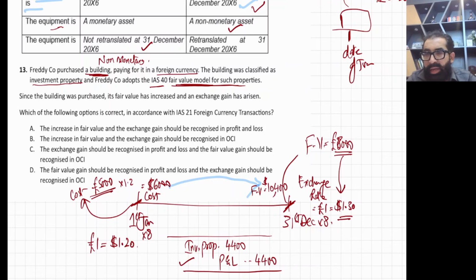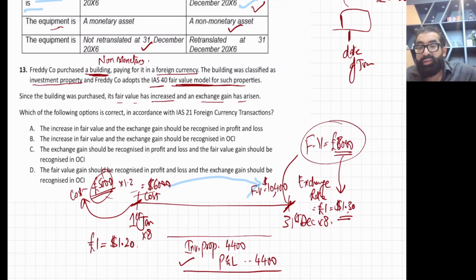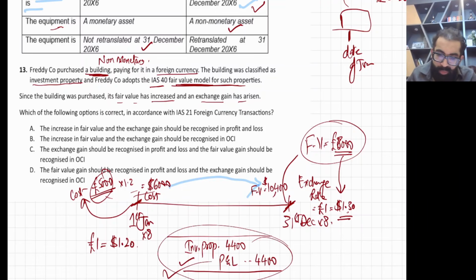Okay, so now I have given you a practical example. Now read the lines. Since the building was purchased, its fair value has increased and there is an exchange gain. The fair value is also increased from 5,000 pounds to 8,000 pounds, and the exchange rate is also favorable for us. So there are two things. One is fair value gain. The other is exchange gain. Everything will go in the P&L.